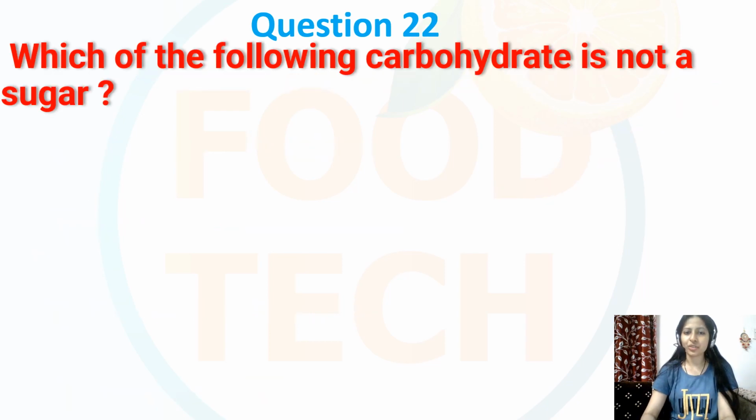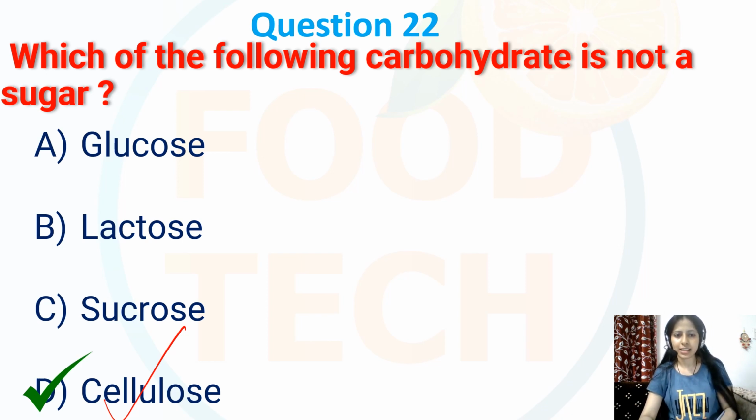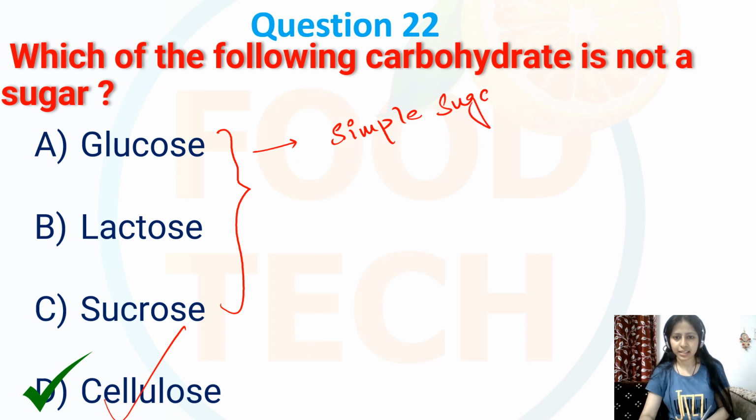Question number 22. Which of the following carbohydrates is not a sugar? Options are glucose, lactose, sucrose or cellulose. Among the following options, D, that is cellulose, is not a sugar, whereas glucose, lactose and sucrose are sugars. Glucose is a simple sugar, that is a monosaccharide, whereas lactose and sucrose are disaccharides.